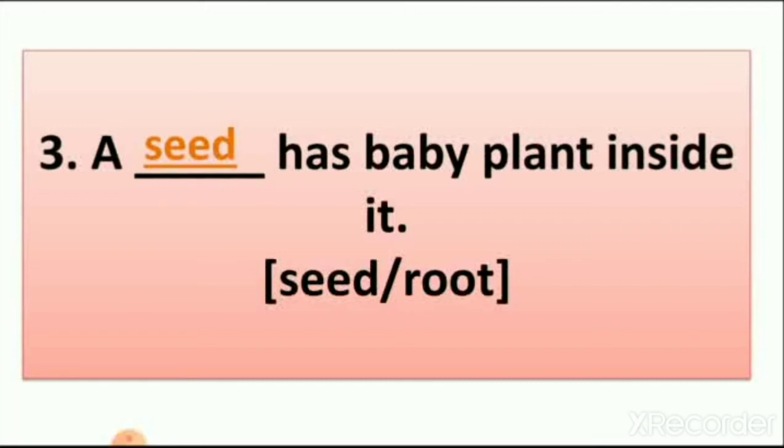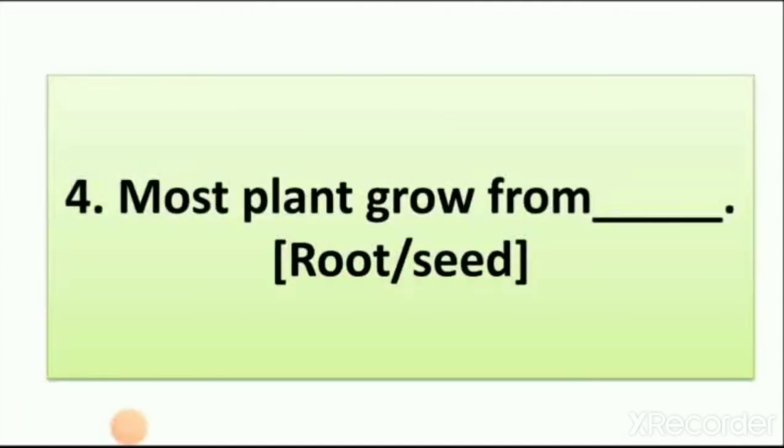Number 4. Most plants grow from dash. When we grow a mango plant, what do we take? It is a seed. Then when we grow watermelon, what do we take? The seed of watermelon. So most of the plants grow from seed.